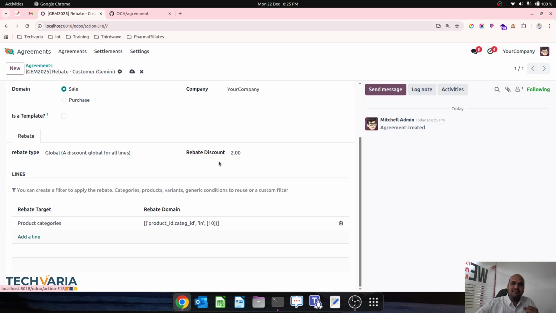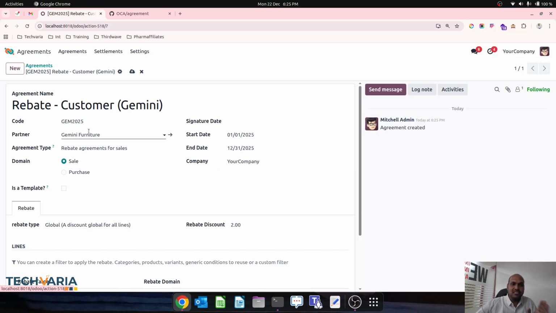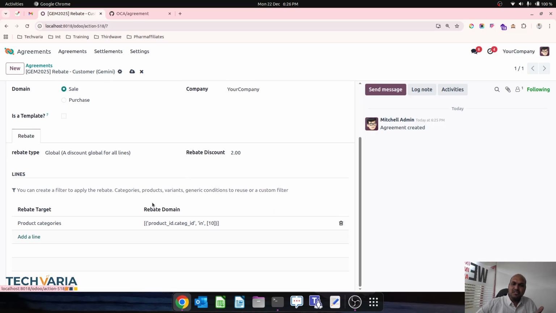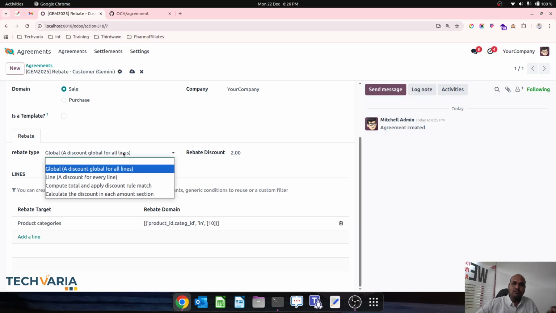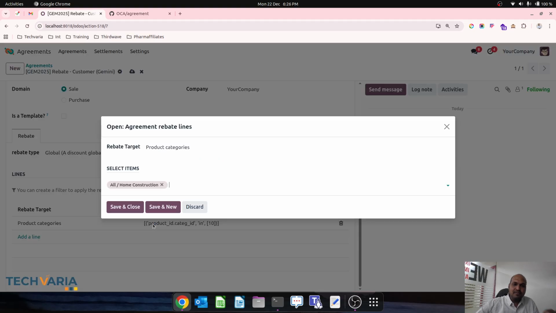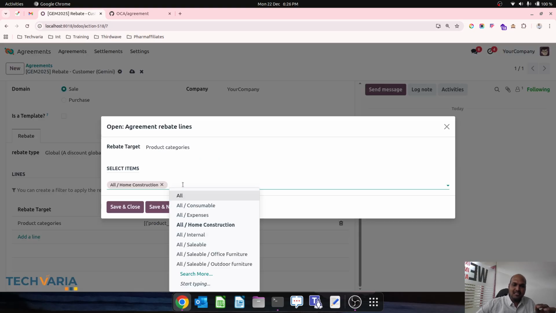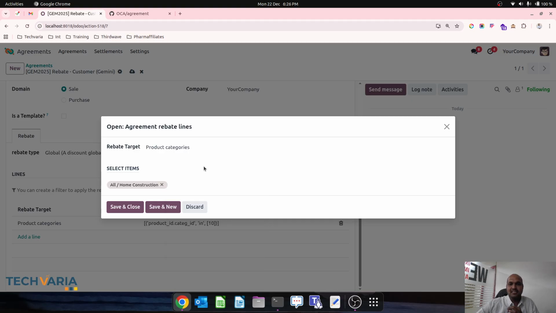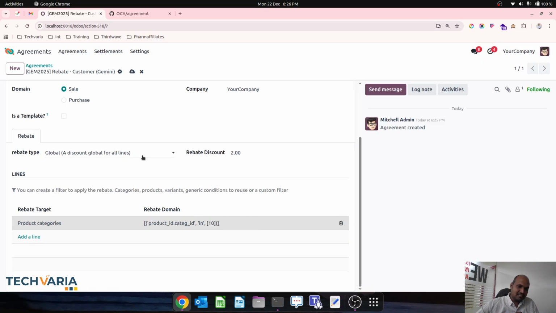So let's say if my focus is to give Gemini Furniture a 2% rebate on a very specific category, then I can set a global discount over here and choose for which particular product category I need to give this particular rebate during the entire year. That is setting number 1.